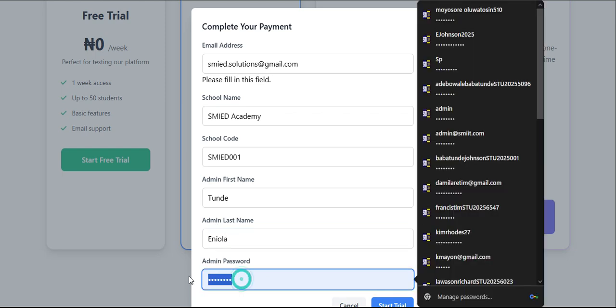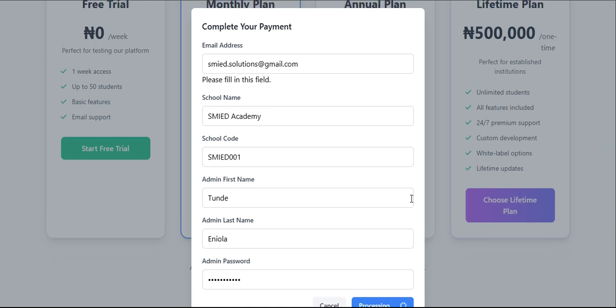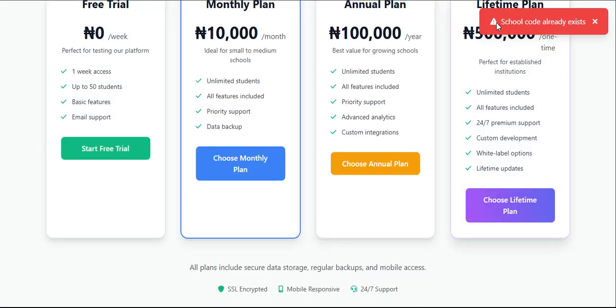And your password here. All right, then click on start trial. That's for those who are on the trial method. So let's click again. All right, now you're seeing that school code already exists.